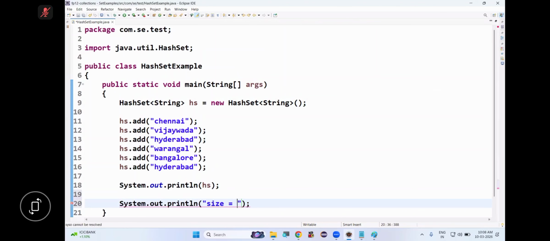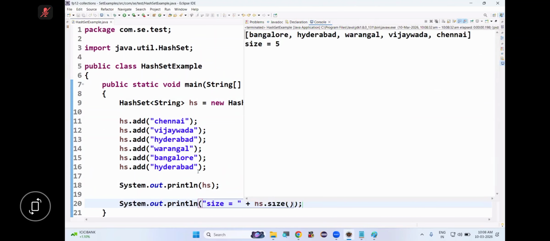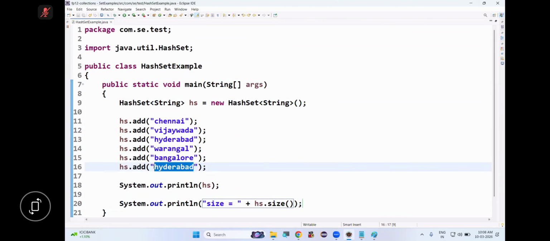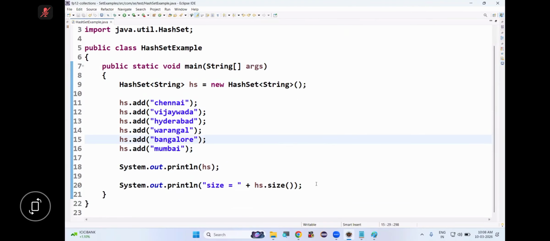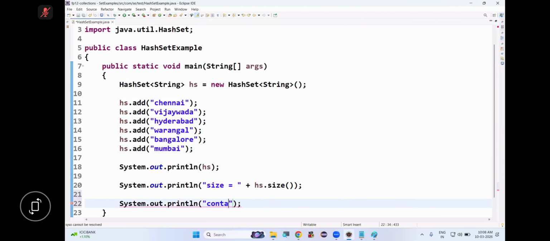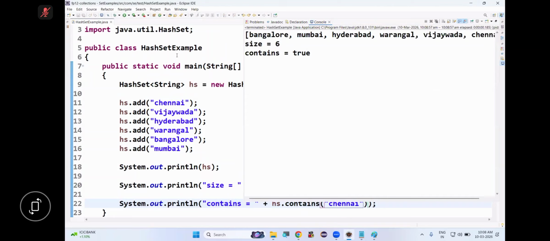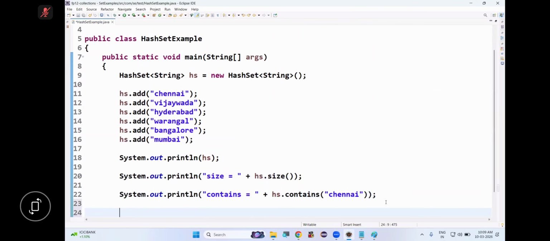Now we have a method called size to find how many elements are there. How many are there? 5 are there. Hyderabad is duplicated, so it is not added. Mumbai I will add. Now see, 6 are there. Is this clear? Okay, next. We have a method called contains. HS dot contains. So I want to check whether Chennai is there or not. Yes, so it returns true. Return type is Boolean. Parameter is object class reference variable.